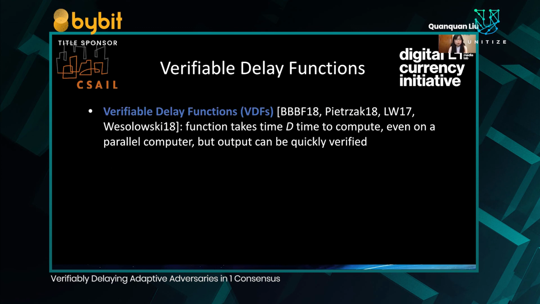In our protocol, we use a cryptographic primitive called a verifiable delay function, or VDF. Such a function requires, say, d-sequential time to compute, even on a parallel computer, but the output can be quickly verified by anyone.